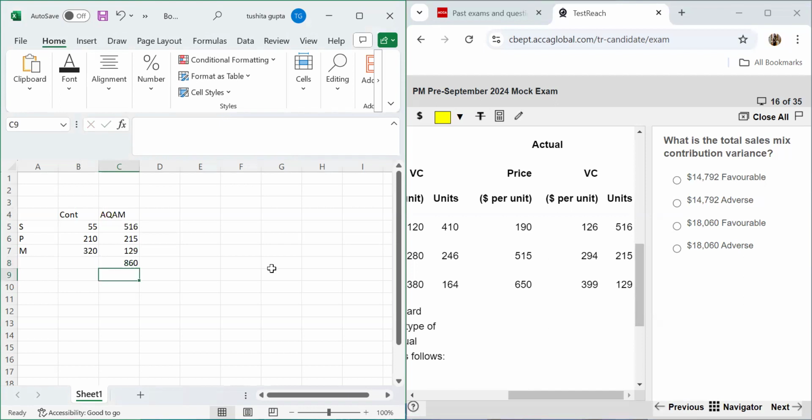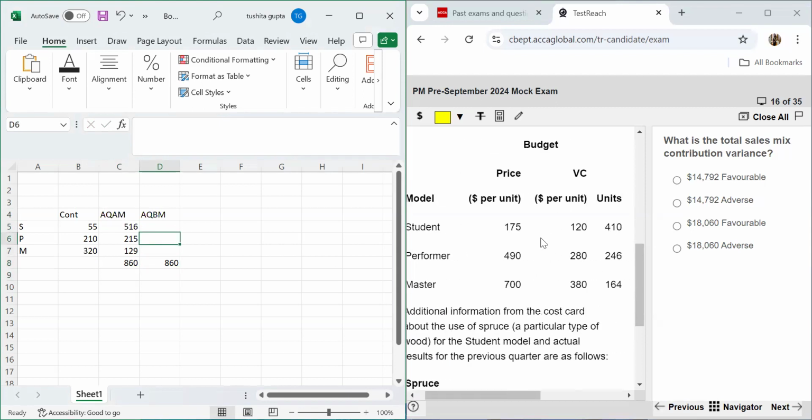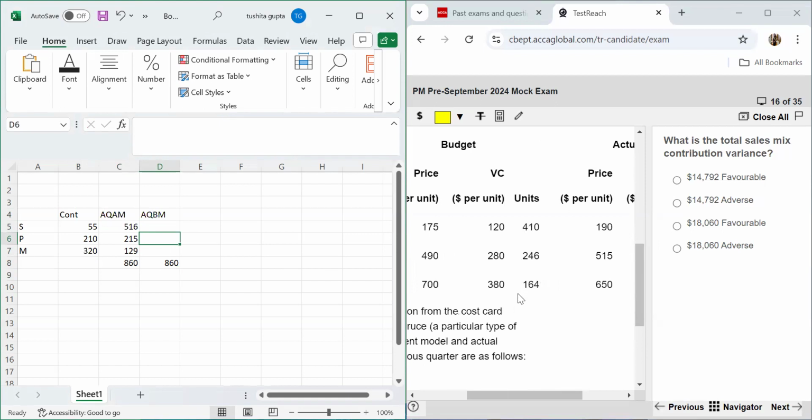Now this needs to be converted to the actual quantity in the budgeted mix, AQ in the BM. So the total is going to remain the same, which is 860. Now this needs to be divided in the standard budget ratio. As per us, the ratio is 410, 246 and 164. So how much does it add to? This is the total, and then we'll divide it in the ratios.